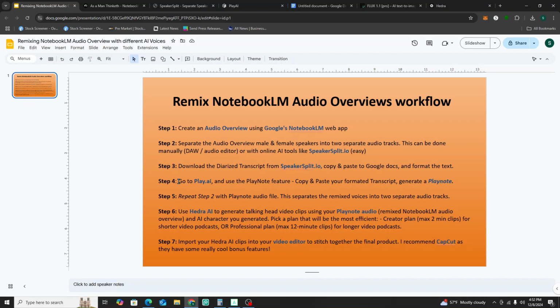We're using the actual diarized transcript, which I'll show you how we get, to create an authentic, more natural sounding dub. The way I would describe it is like giving a script to the first two AI hosts and then giving the same script to two different AI hosts.